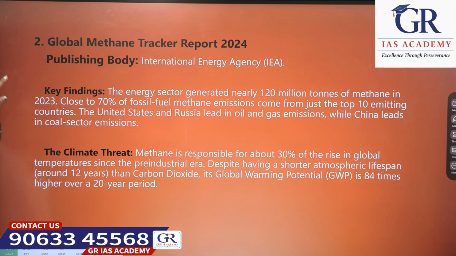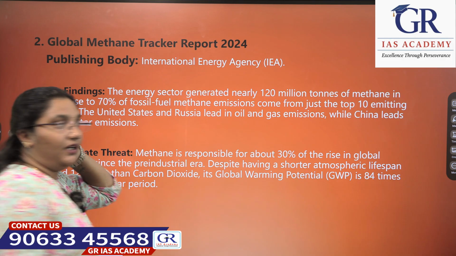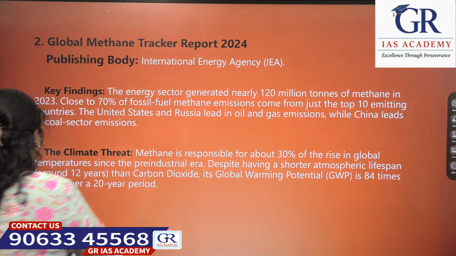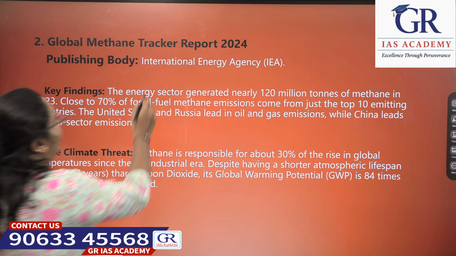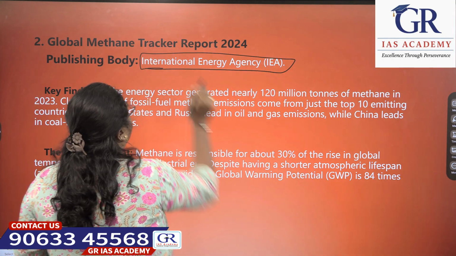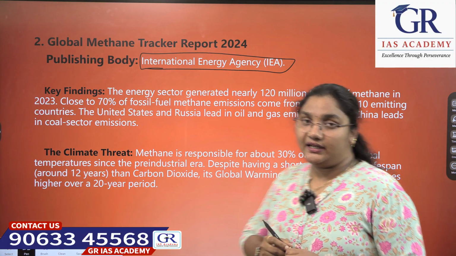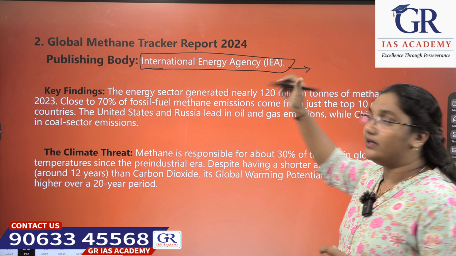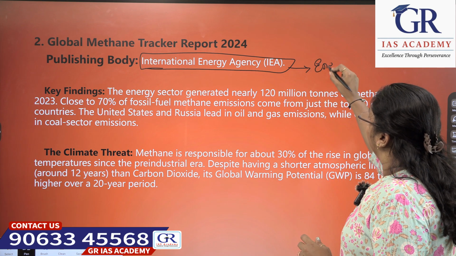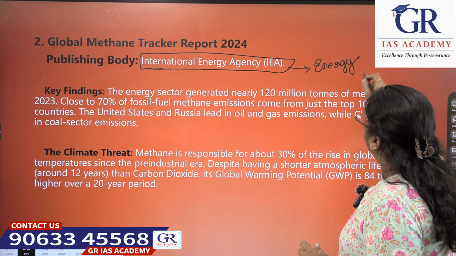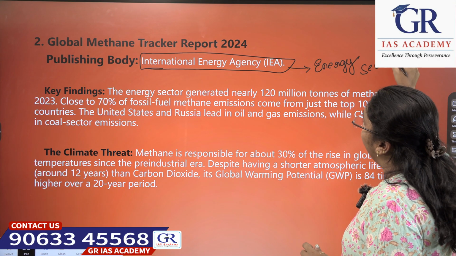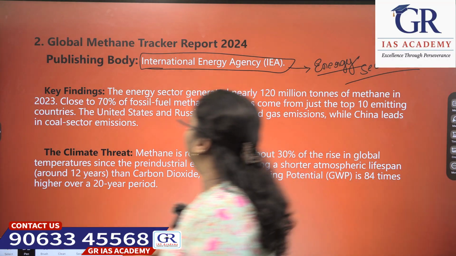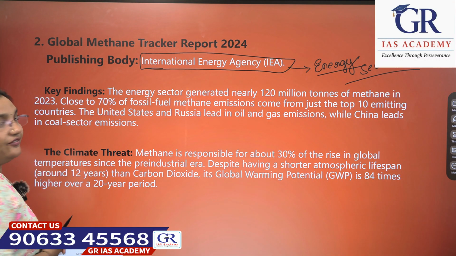Next, coming to the Global Methane Tracker Report 2024. This report is given by the International Energy Agency, because this methane emission tracker is mostly targeting the energy sector. That's why the International Energy Agency is giving the report. What are the key findings of it?